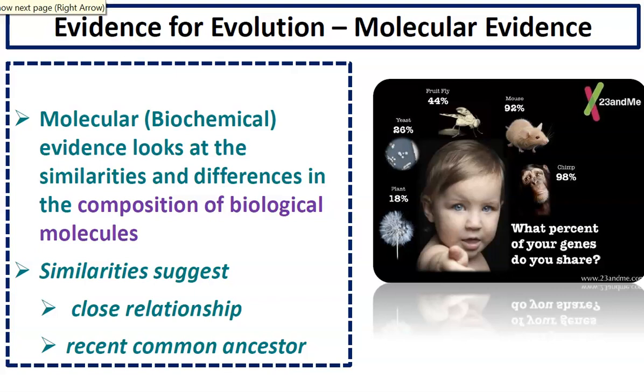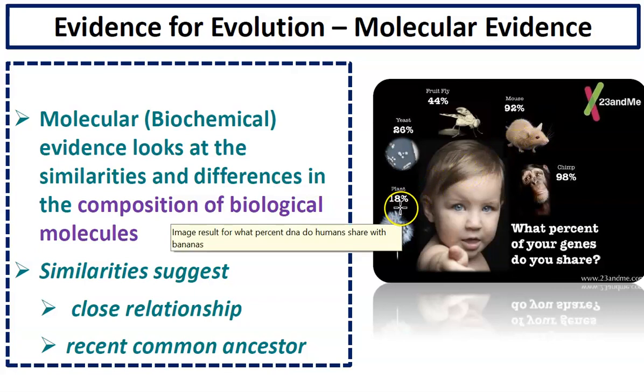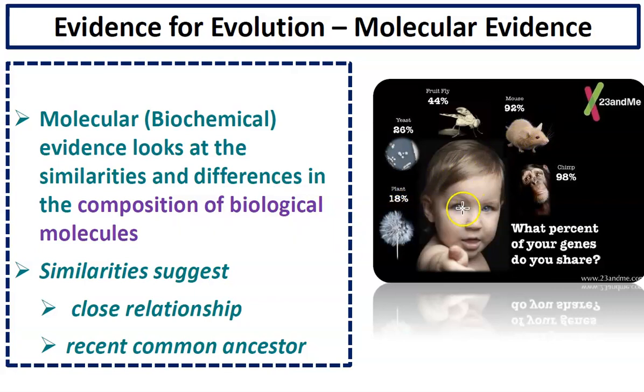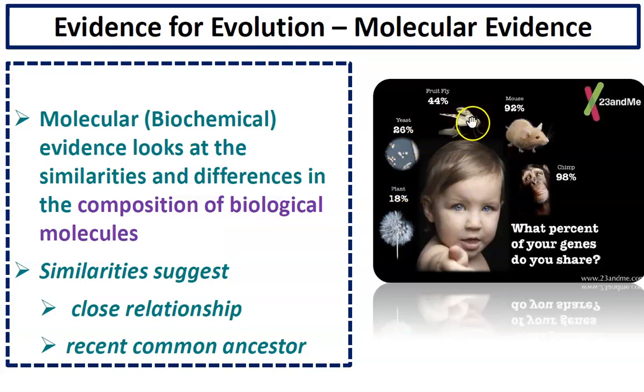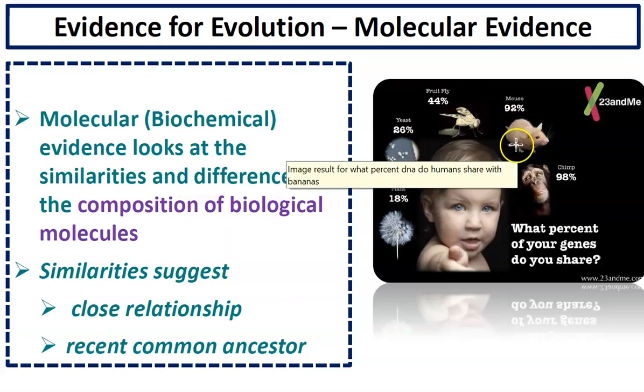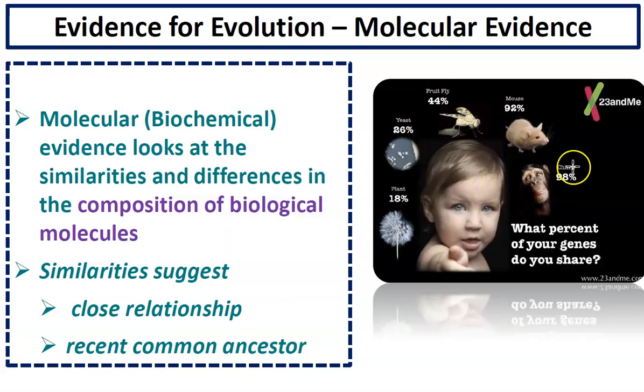For example, right here it says, what percent of your genes do you share? We share 98% of our genes with a chimp. 92% of our genes are similar to those of a mouse. But if you look at a plant, only 18% of our genes in humans are the same as those in a plant. So we can look at this molecular evidence and determine that humans must be more closely related to chimps than to yeast or plants. The more similar the molecules, the more closely related organisms are.